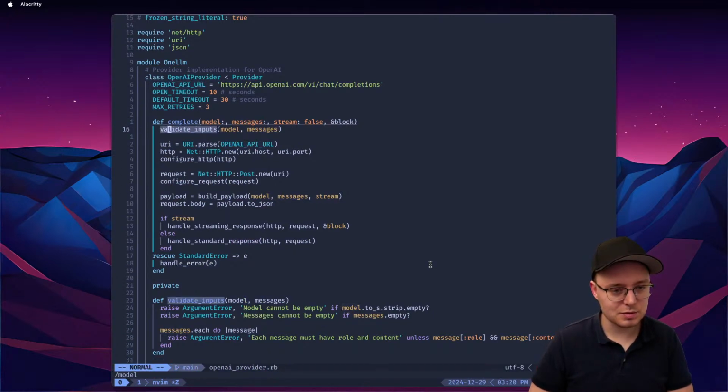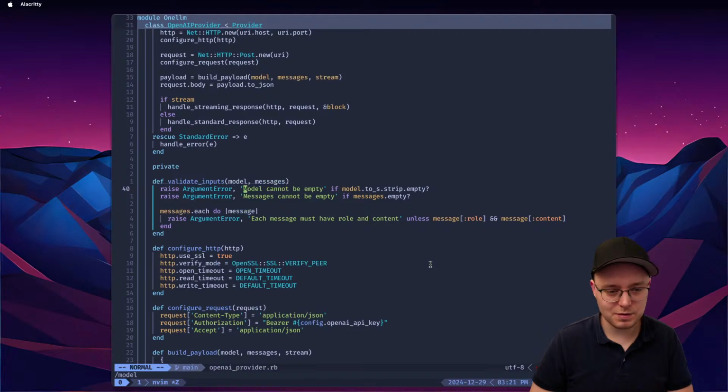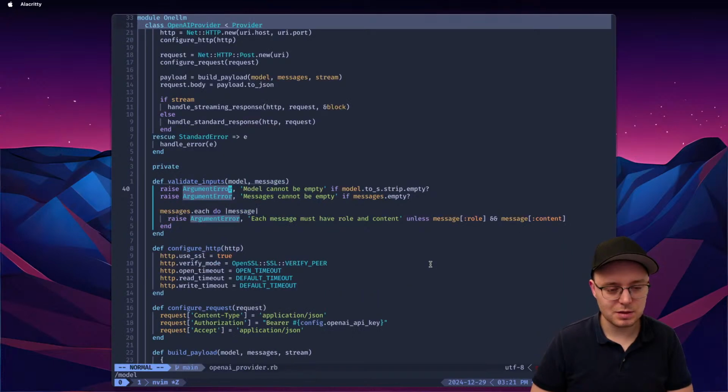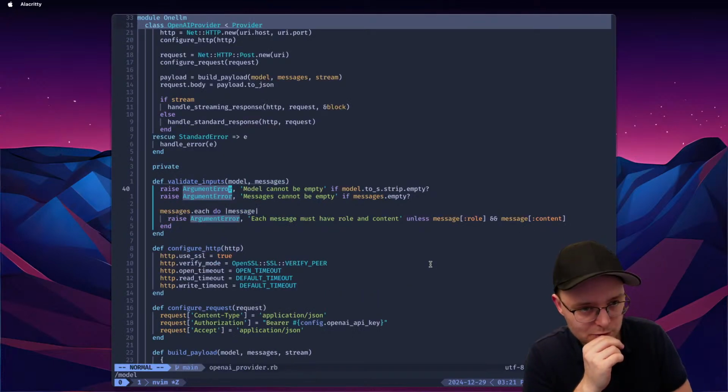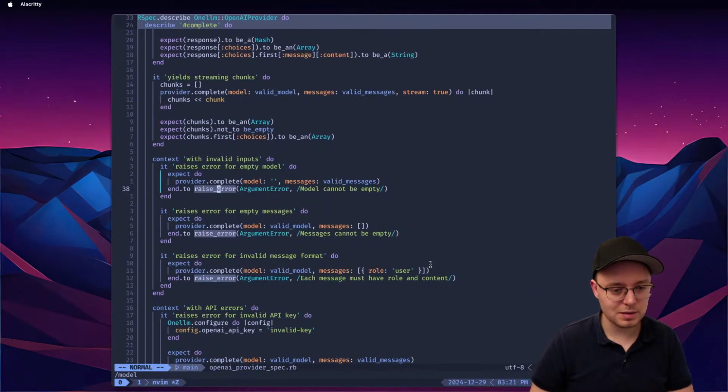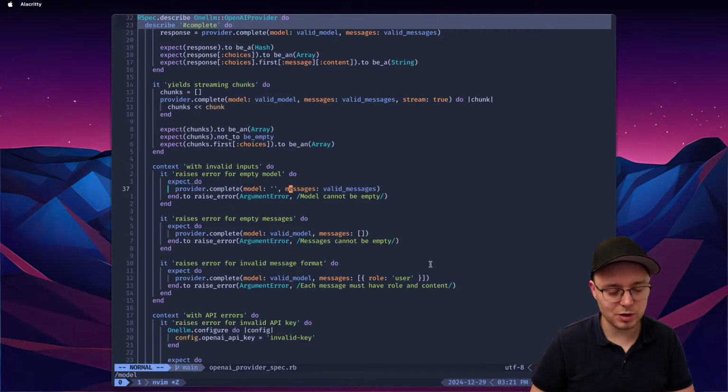Validated inputs. I like that. Man, it thought about it a lot. Argument error, model cannot be empty. Argument error. There is argument error. Amazing. Wait, so we do have that. So why is it saying the error? Wait, what are we expecting then? Trace error, model can be empty. And then what error are we getting?